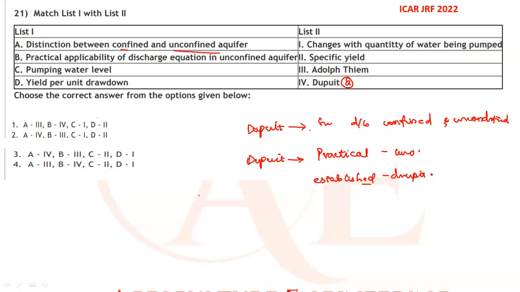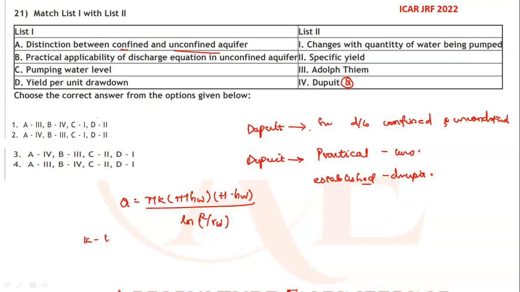So he established this equation: Q is equal to pi K into H plus HW into H minus HW divided by ln of R divided by RW. Here K denotes the hydraulic conductivity and HW denotes the depth of water in the well, measured from the impervious base.